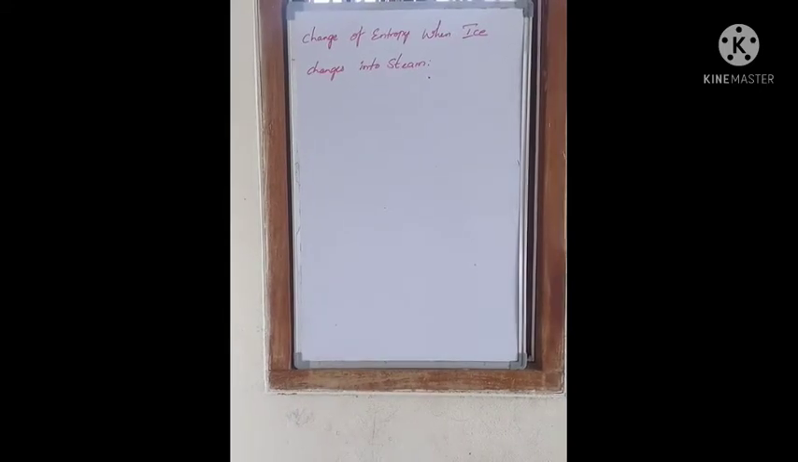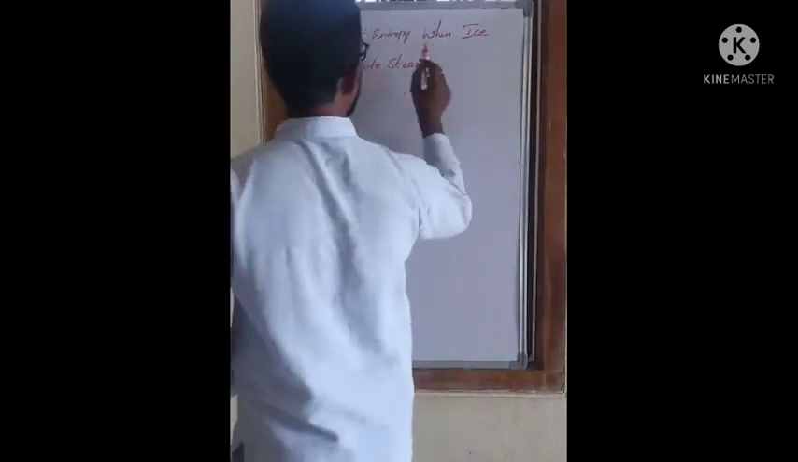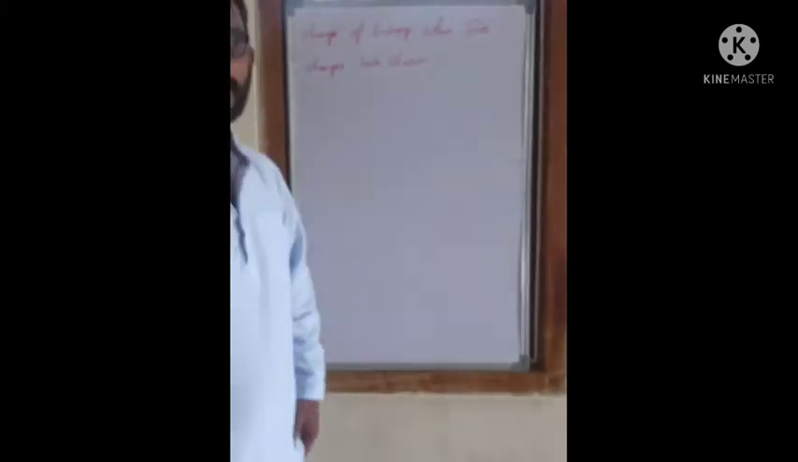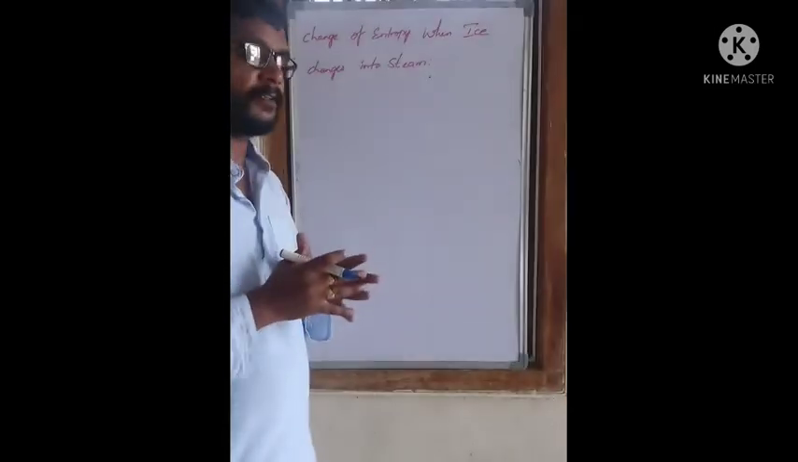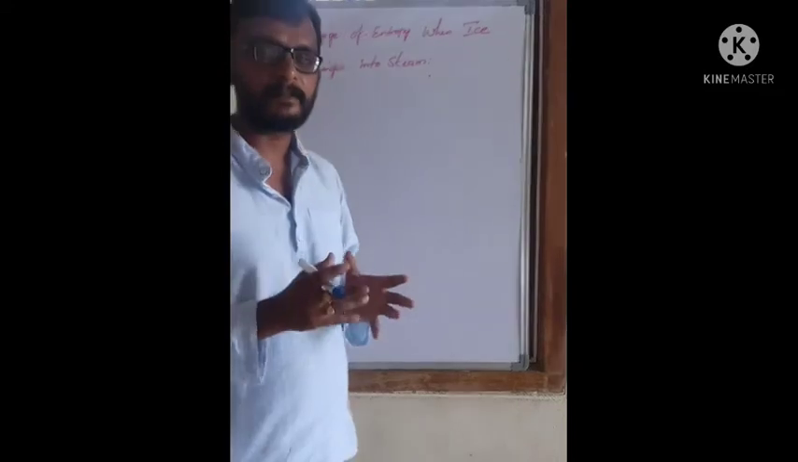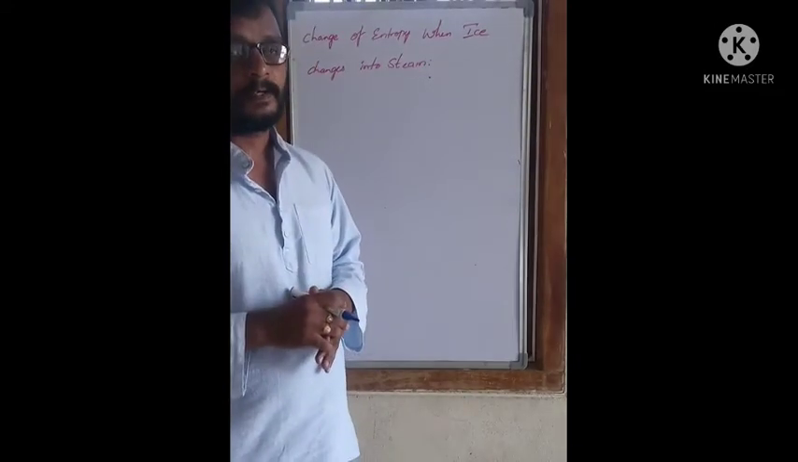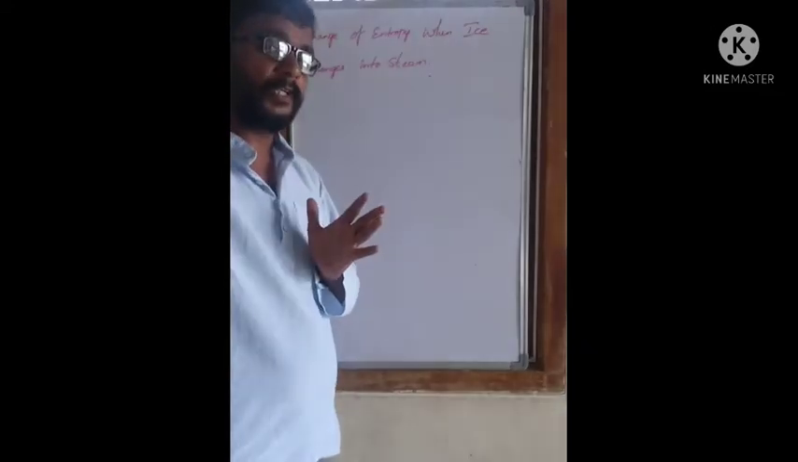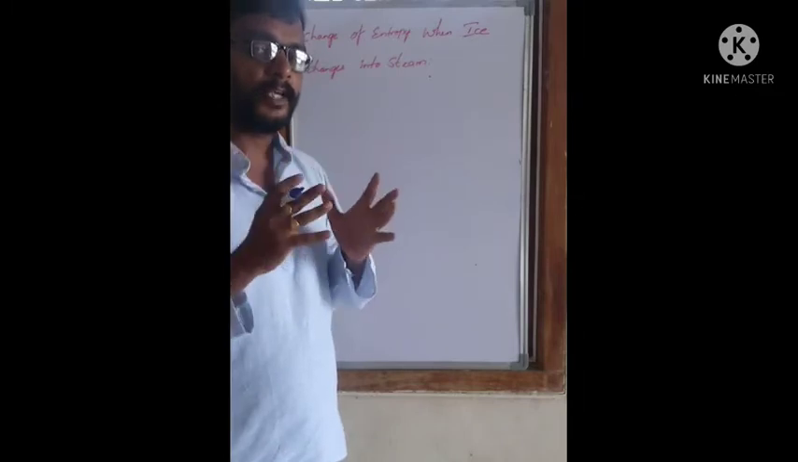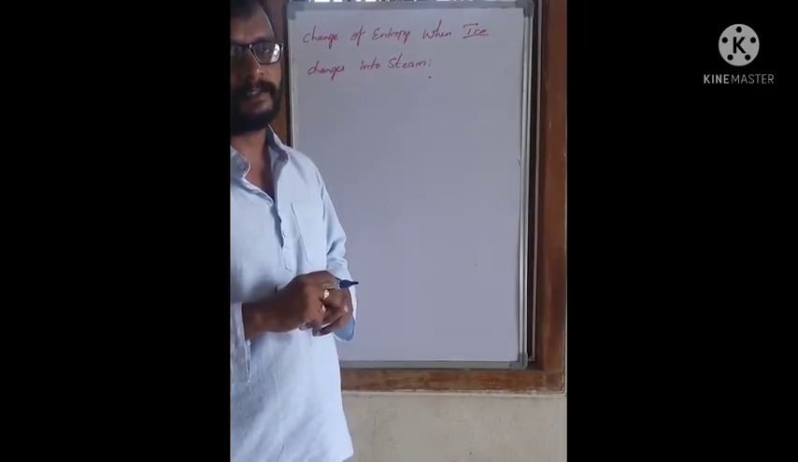Okay, now our topic is change of entropy when ice changes into steam. Let us find out. We know that when the state of a system is changing, a change takes place in entropy, right? So when ice changes into steam, how much change occurs in entropy? We have to find that out.